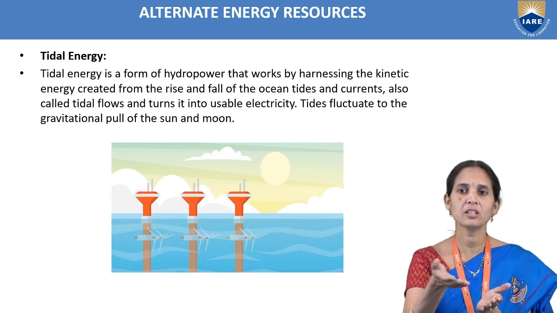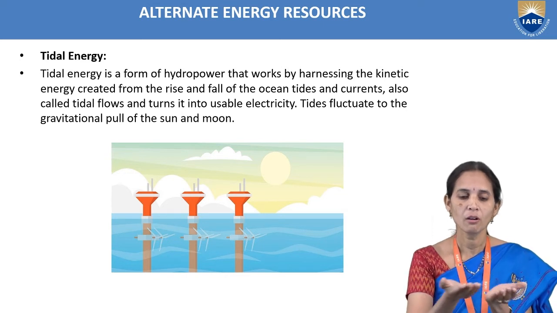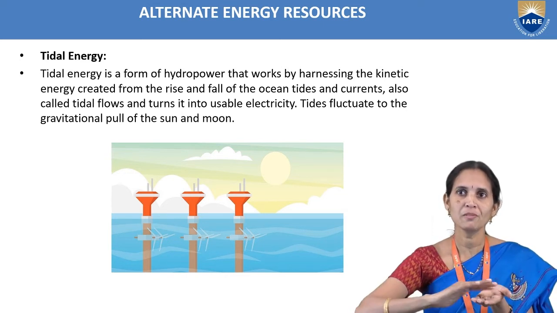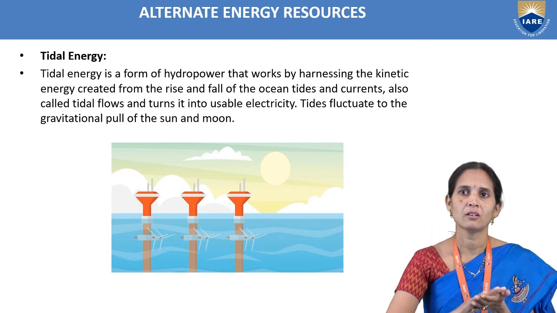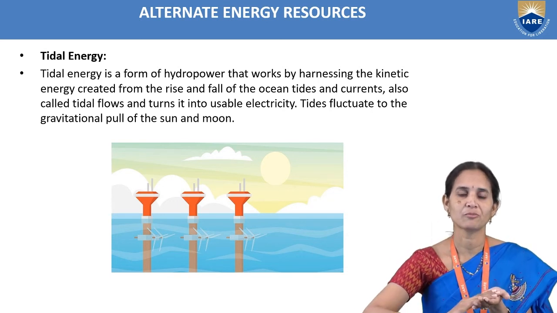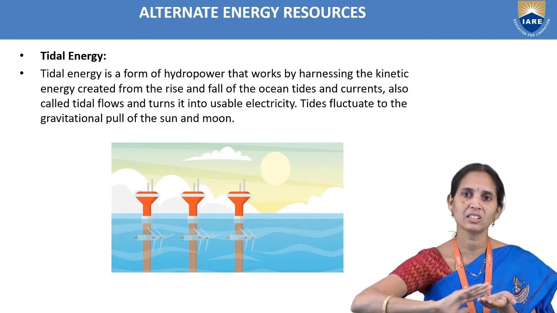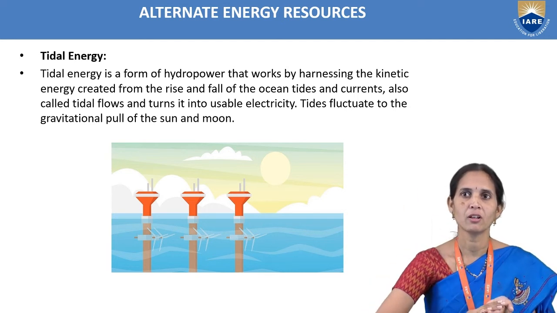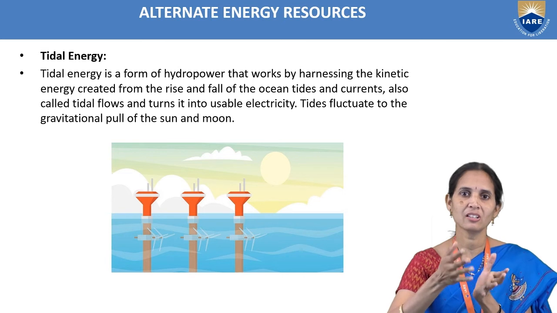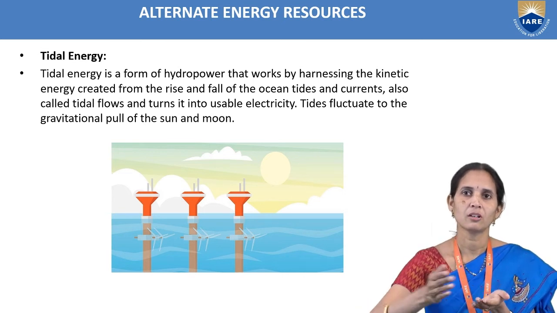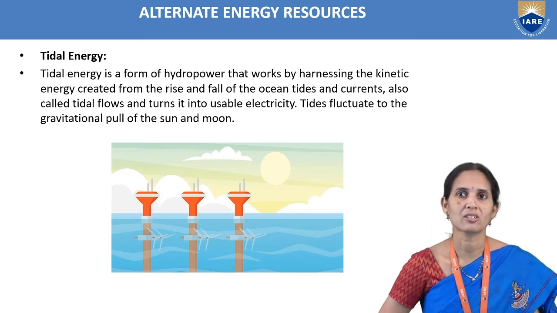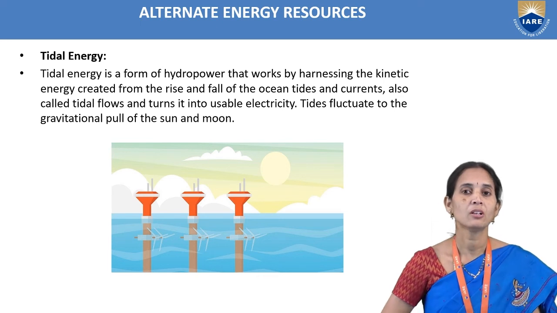See, when we go near the river or near the sea, on top of the water we get the rise and fall of the ocean tides. The tides rise and they fall. By using those tides, we can produce electricity. We can turn them into electricity.